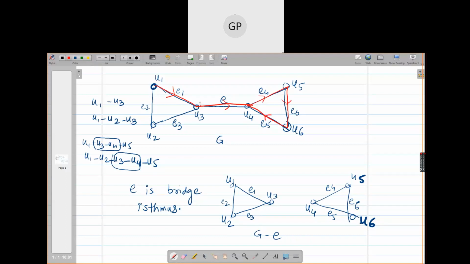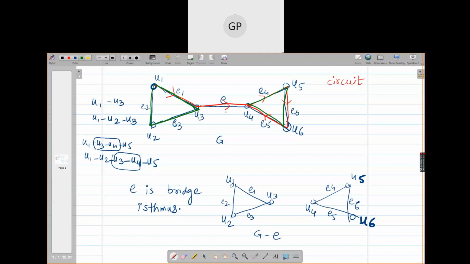No, because what is the definition of a path or a circuit? In a circuit, there is no repetition of vertices. So you cannot repeat the vertices, so that doesn't make a circuit. Do you understand it? But if I draw this U1, U2, U3, this is a circuit. Okay? This is a circuit.